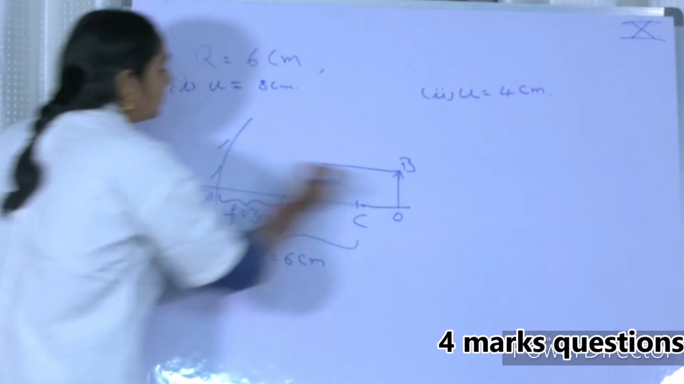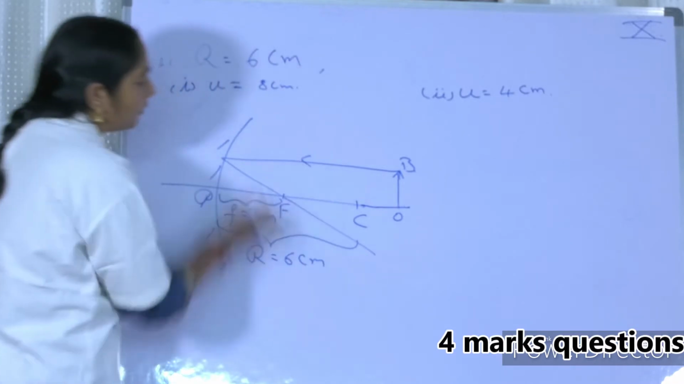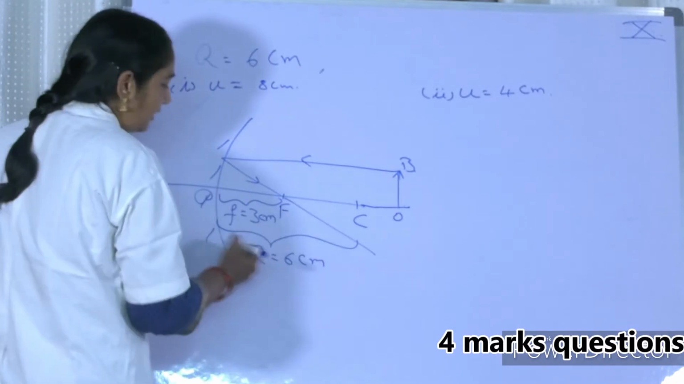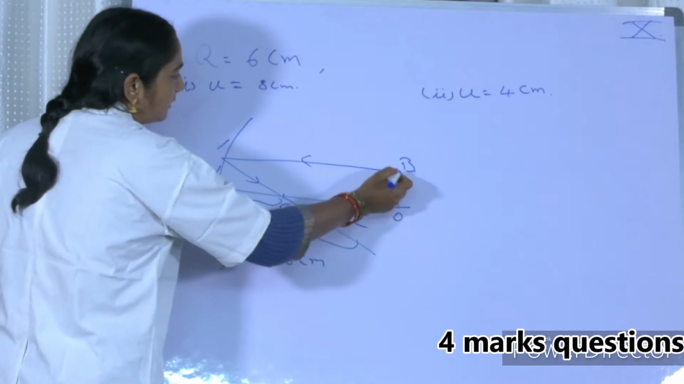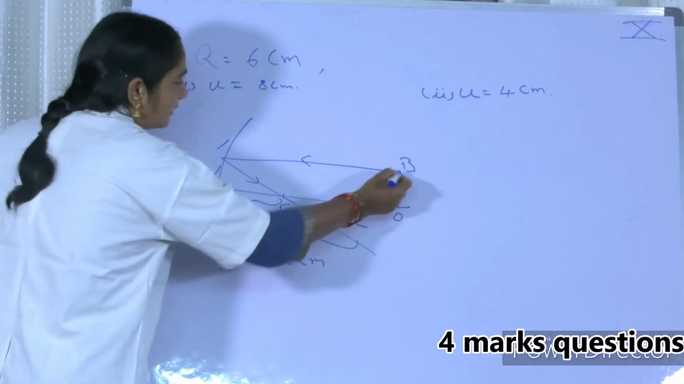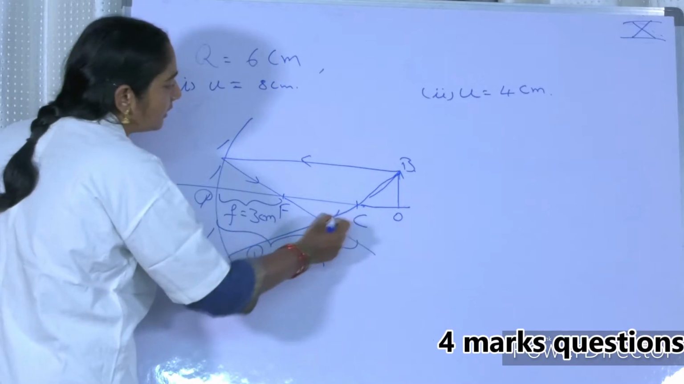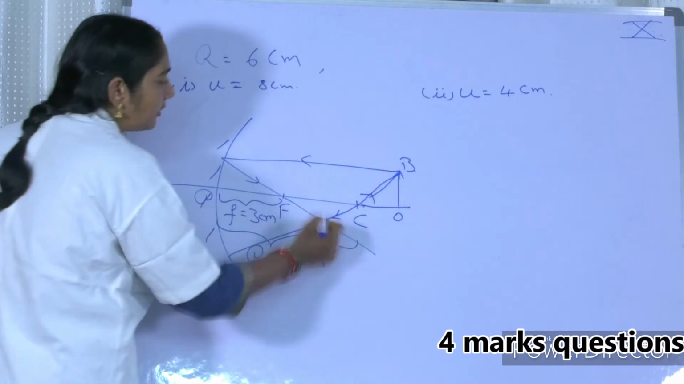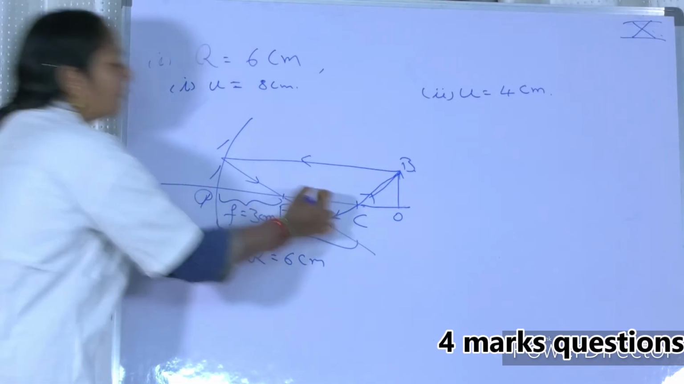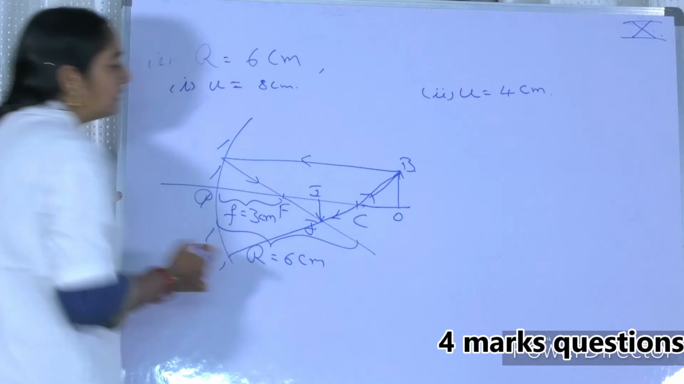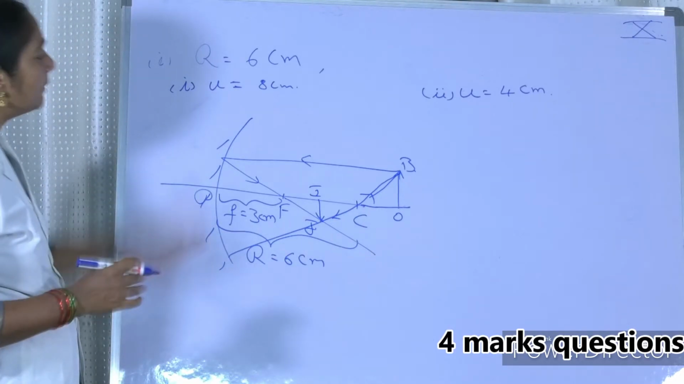The first ray comes and just passes through this. Every time you have to draw the rays. And the second ray just passes through this and retraces the same path, and again goes in the same direction. So these 2 rays are intersecting here. This is the point where the image is formed. So this is the diagram for the first case. In this case, please represent the diagram.